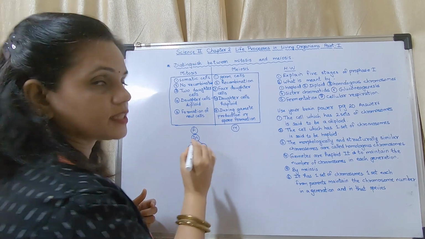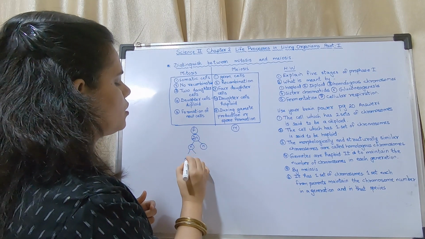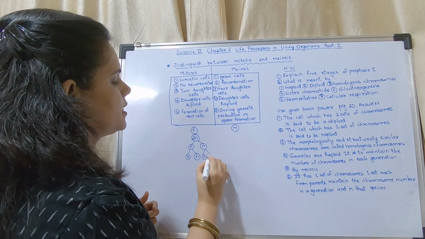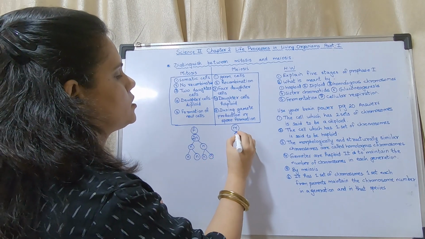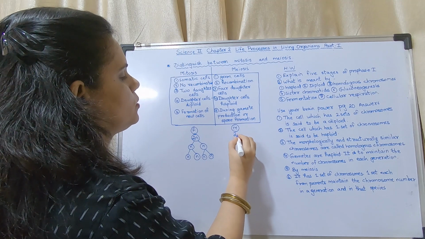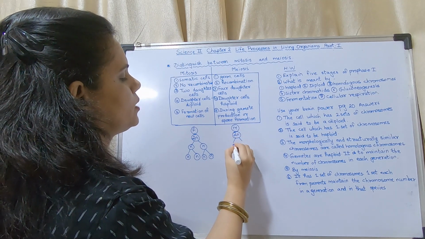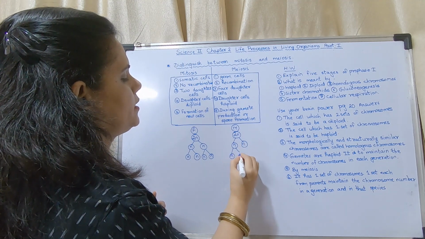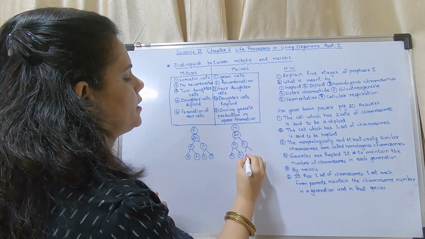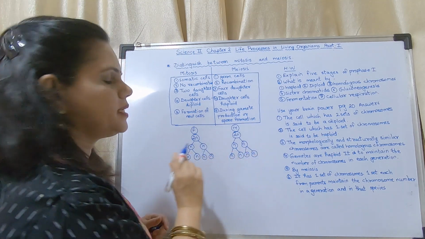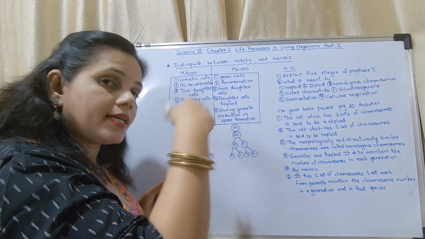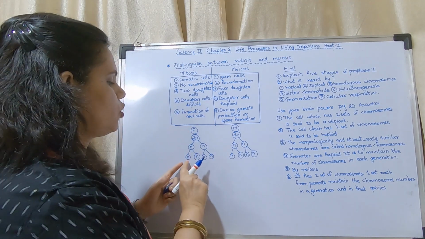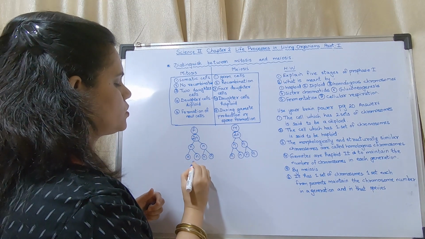I have explained this in meiosis. This will form 4 haploid cells. In this case also 2n divides into n, and this divides into n. That means in a male body, in his reproductive system, one cell is forming 4 sperms.